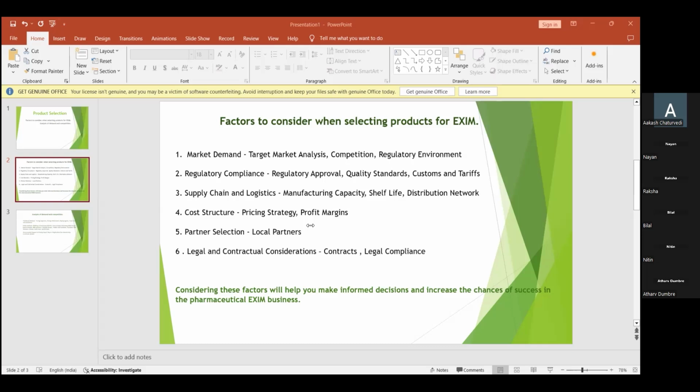Okay, so we have to consider these types of factors, and that will help to make decisions to increase the chance of success in any EXIM business. So let me explain to you all with an example. As I said, I will discuss according to the points.